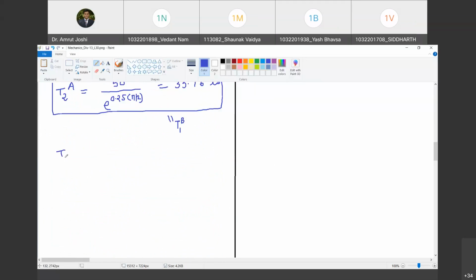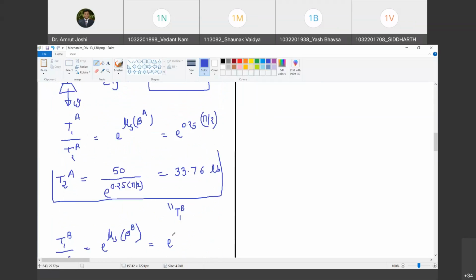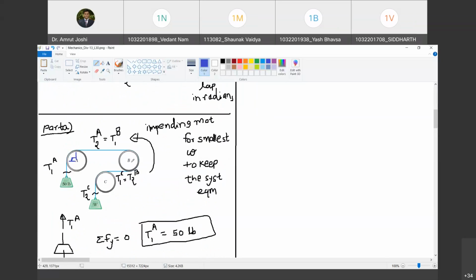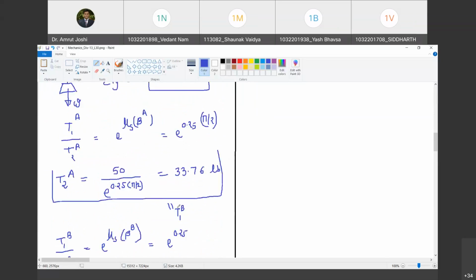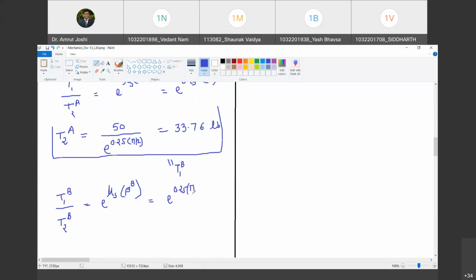So what I have to do is T1B divided by T2B. This must be equal to e raised to mu s into beta for pipe B. So this is equal to e raised to, what is mu s? Mu s is 0.25. Can you tell me the value of beta for pipe B? Yes, because if I join this entire thing it is going to be pi, 180 degrees. So into pi.